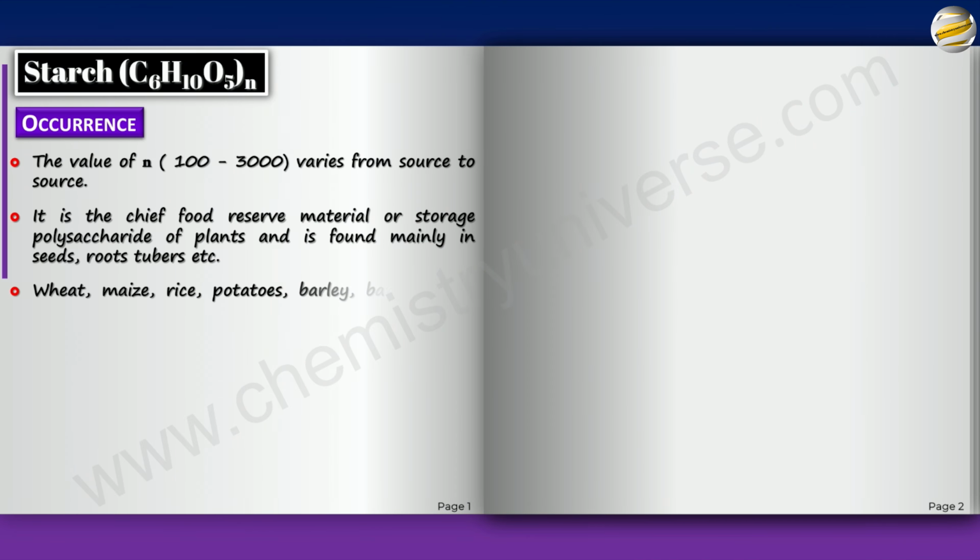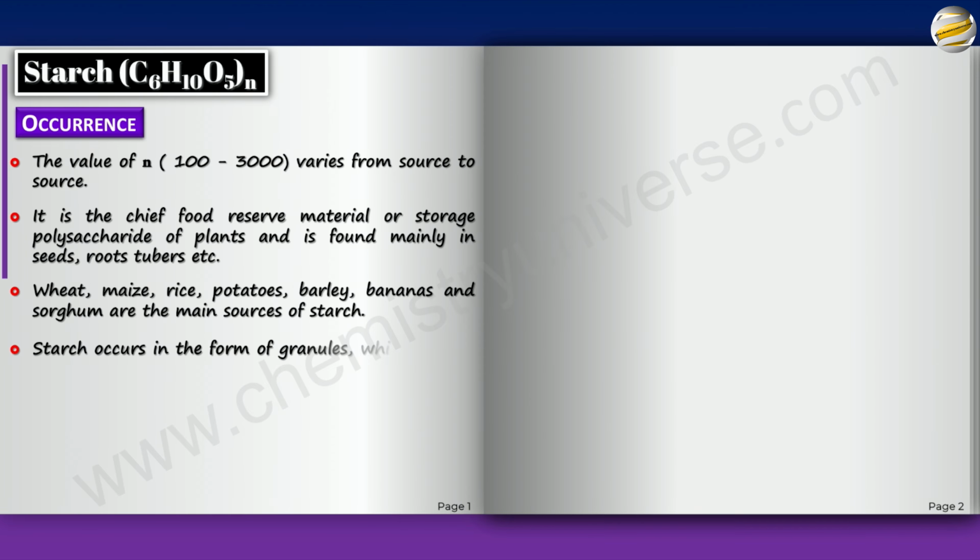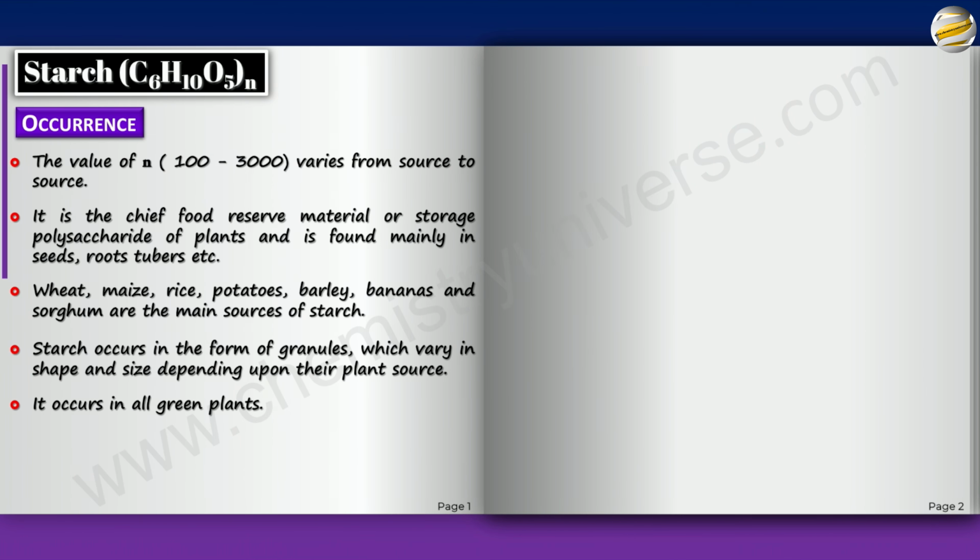Wheat, maize, rice, potatoes, barley, bananas, and sorghum are the main sources of starch. Starch occurs in the form of granules which vary in shape and size depending upon their plant source, and it occurs in all the green plants that we find in nature.